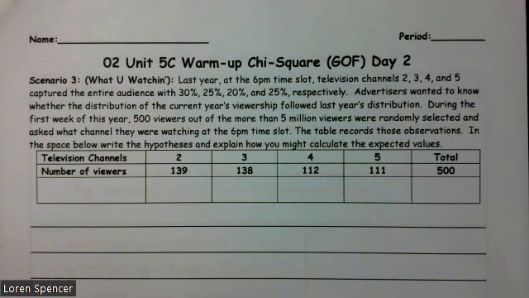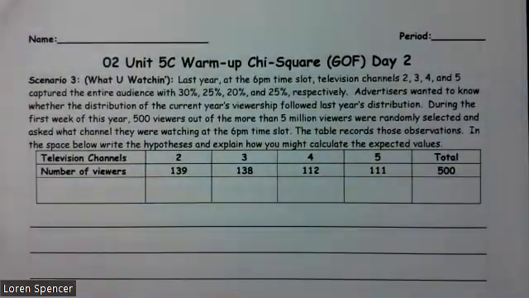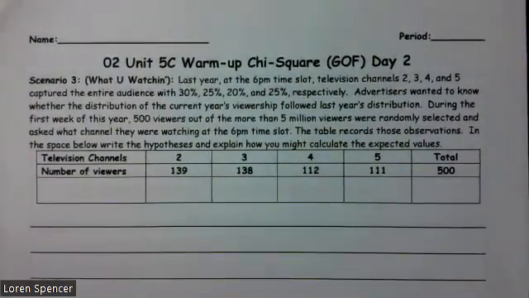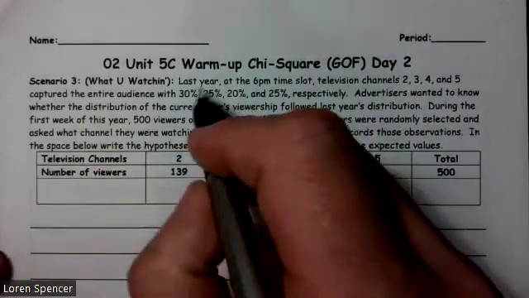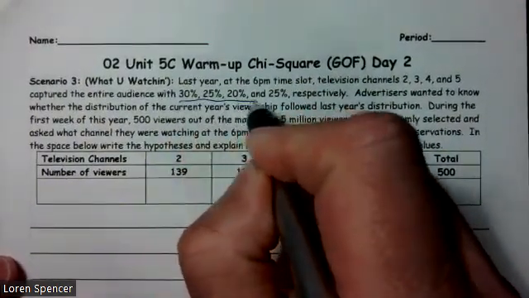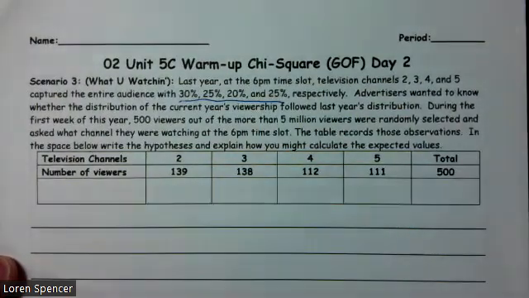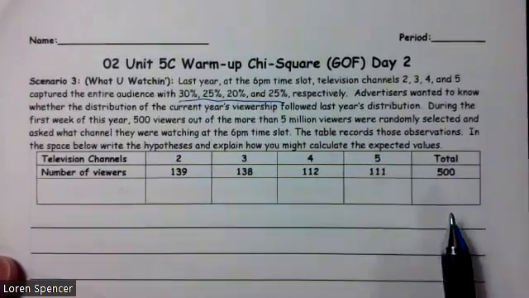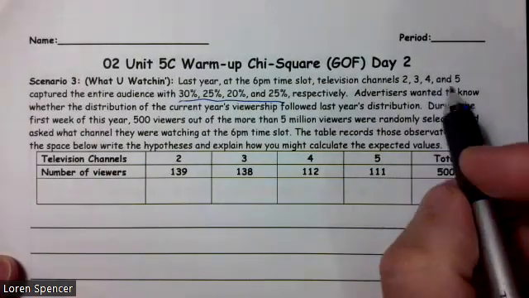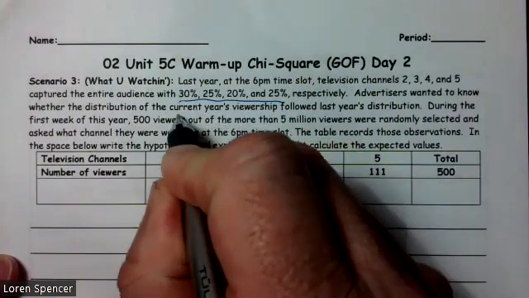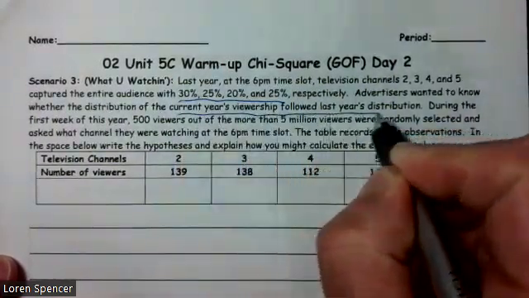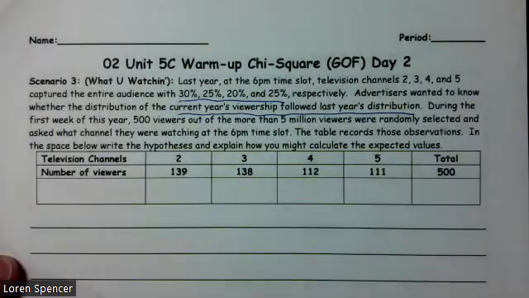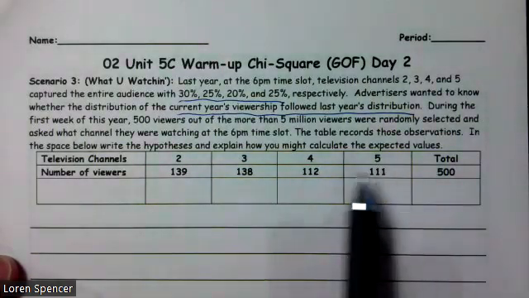What you watching? So last year at the 6 p.m. time slot, television channels 2, 3, 4, and 5 captured the entire audience with 30%, 25%, 20%, and 25% respectively. So those should add up to 100%, and I happen to check that they do. Advertisers wanted to know whether the distribution of the current year viewership followed last year's distribution. So they want to know whether current year follows last year. That's really important. That kind of lays out what our hypothesis is going to be.